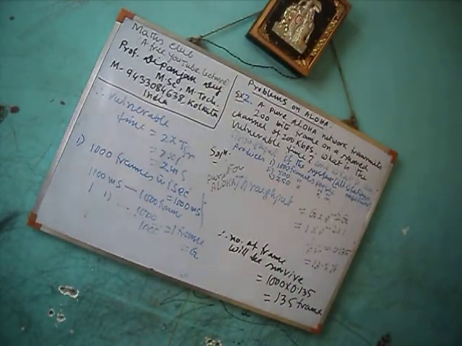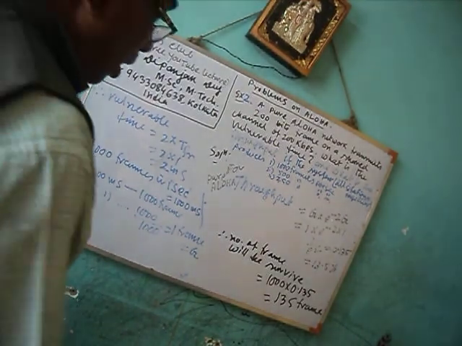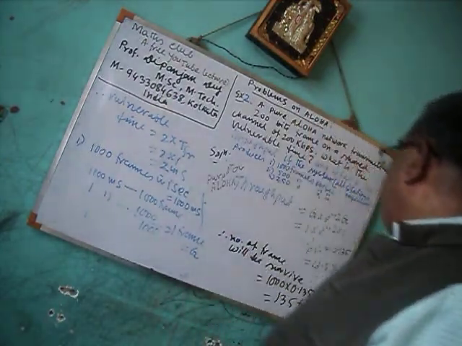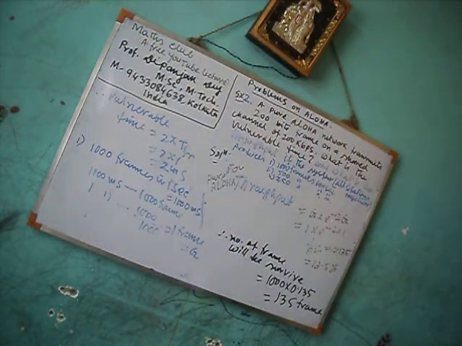We can say the number of successful frames is equal to 135 out of 1000 frames.